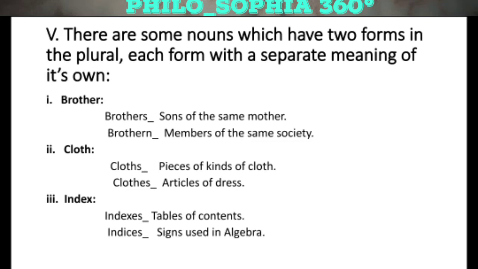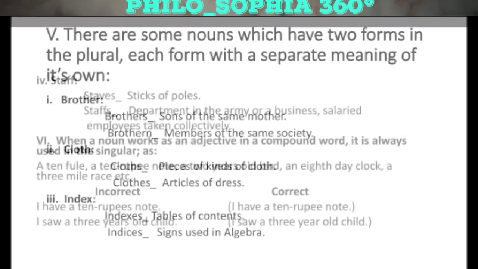When we use it as indexes, it means tables of contents. When we use the plural form indices, it means signs used in algebra.